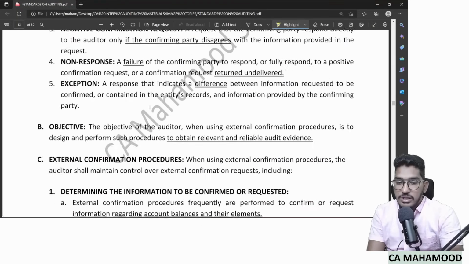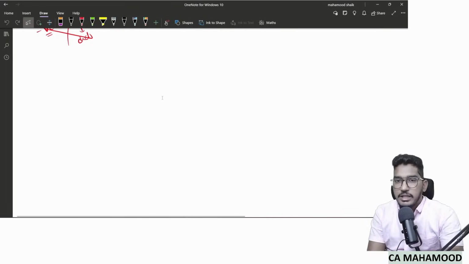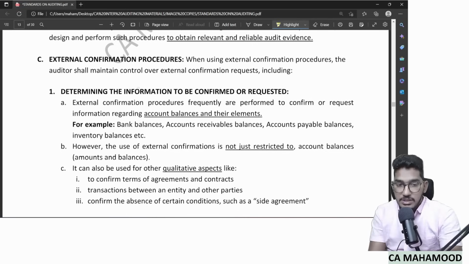Now let us come to the context of this standard. The standard says that if you want to obtain relevant and reliable, or sufficient and appropriate, audit evidence from external confirmation procedure, you need to follow some steps. You need to have control over 4 steps. If you want to get the best evidence from external confirmation, you need to have control over 4 steps. So what are those 4 steps? That is what has been highlighted here.